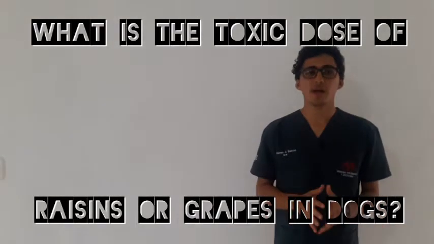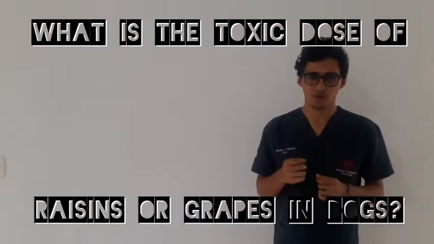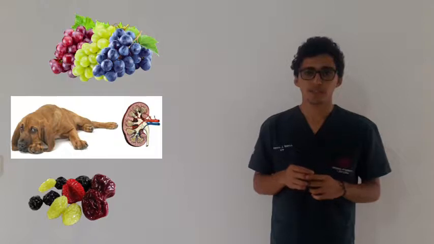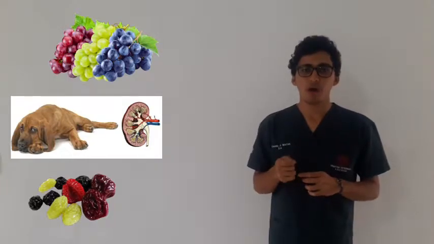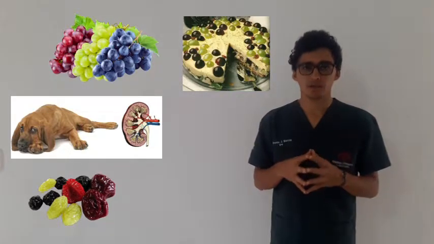First question. What is the toxic dose of raisins or grapes in dogs? Okay, grapes, grape skin, and their dried products can cause renal failure in dogs. The fruits can be ingested raw or cooked in fruit cakes and other baked goods.